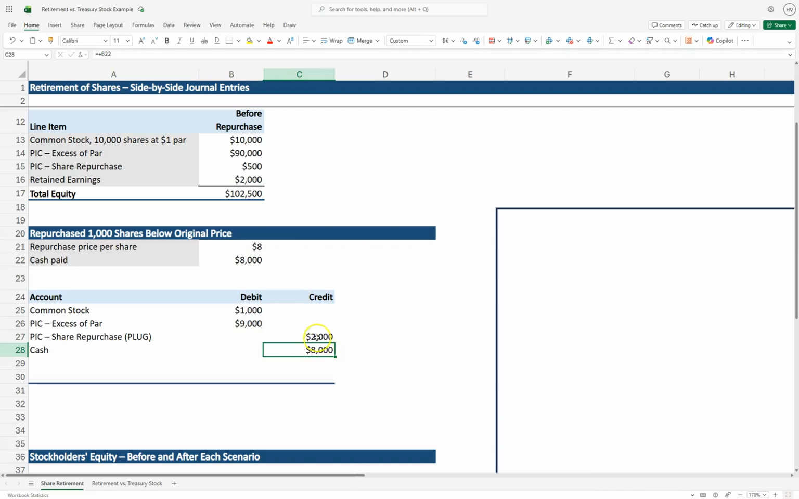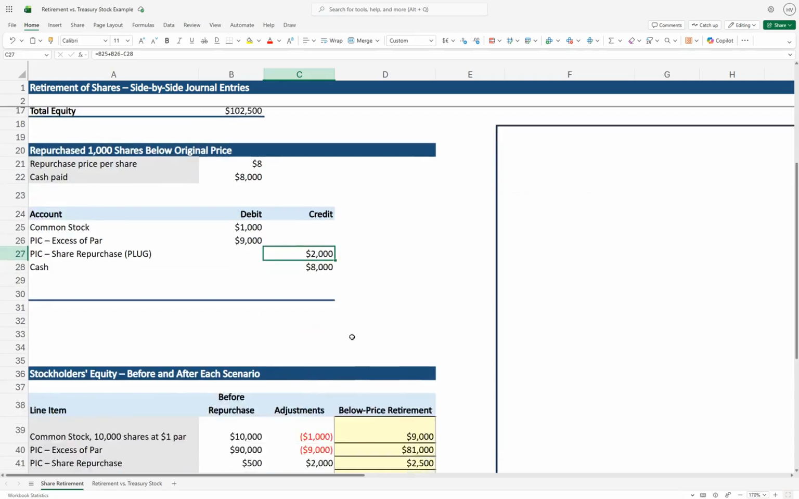And we've booked the 8,000, so now we have a plug, okay? This plug is going to be paid in capital share repurchase, right? So now we're going to add to this $500 another $2,000 credit balance.